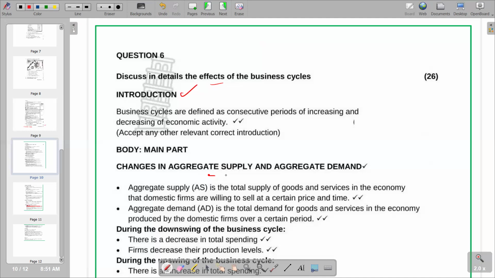The same applies to aggregate demand. It is the demand of the whole economy, which combines the demand of all industries that we have in the economy, and the demand of all households. So basically, that's what we have in aggregate supply and aggregate demand.